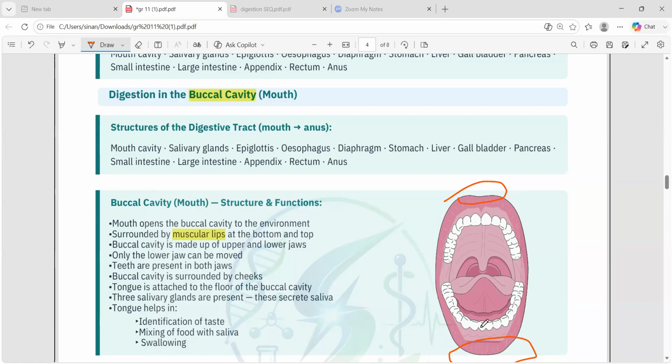We have the lips on both the upper and lower parts. And this buccal cavity is mainly made up of the lower jaw and the upper jaw. We have the upper jaw here, and then we have the lower jaw. Now open your mouth and see whether you can move the upper jaw. Just try and see which jaw you can move, the upper one or the lower one. Which jaw is movable?